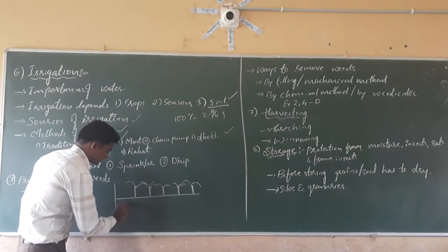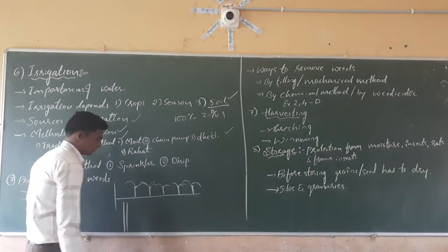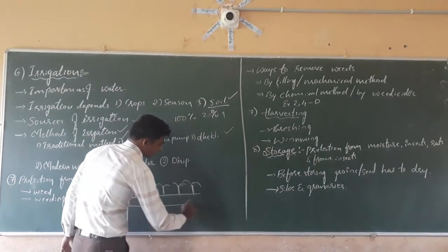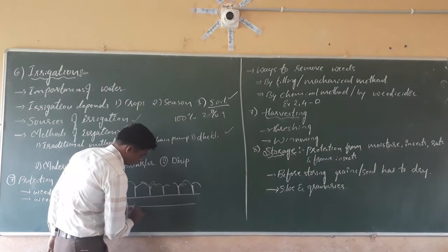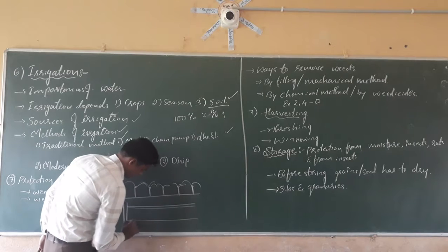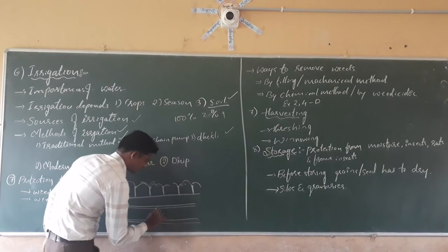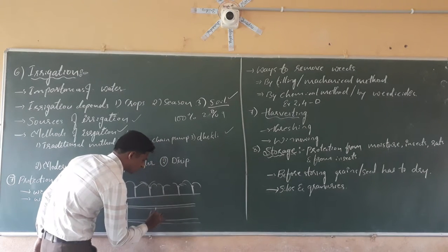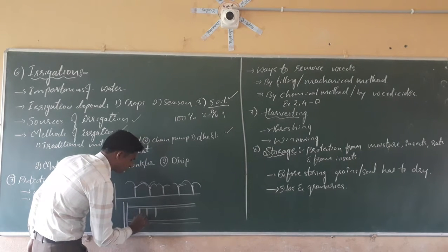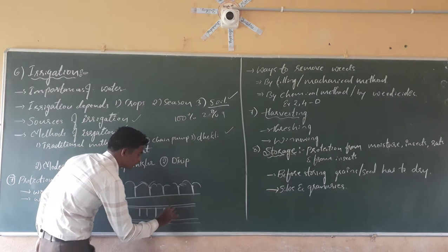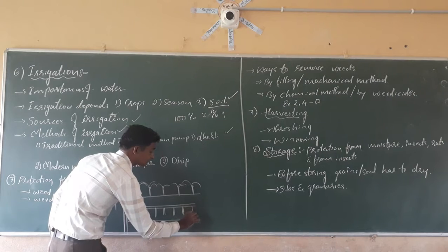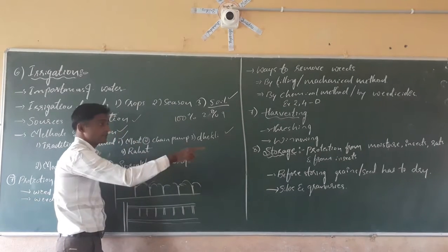Here in the field, a huge pipe will be connected to the main sub pipes. These sub pipes will be connected again to narrow pipes. These narrow pipes have minute holes at the region where the stem is.